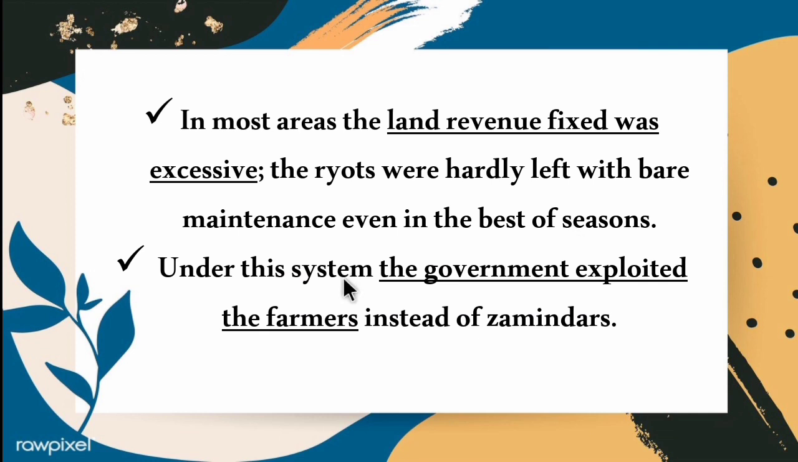So, under this system, the government exploited the farmers instead of zamindars. So, it directly exploited the farmers. Ryotwari system directly exploited the farmers instead of zamindars.